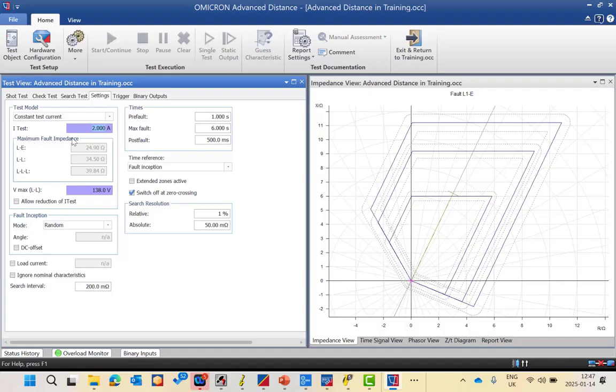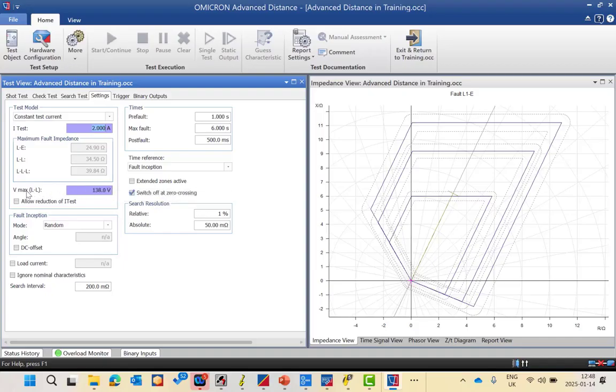And here we have the maximum fault impedance based on the voltage and the current in single line to ground, line to line, and 3 line. Then we have the V maximum line to line based on the link. It's the V nominal multiplied by 1.2. So 115 multiplied by 1.2 is 138 volts.